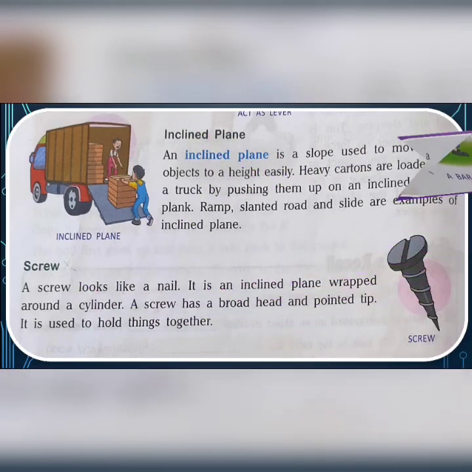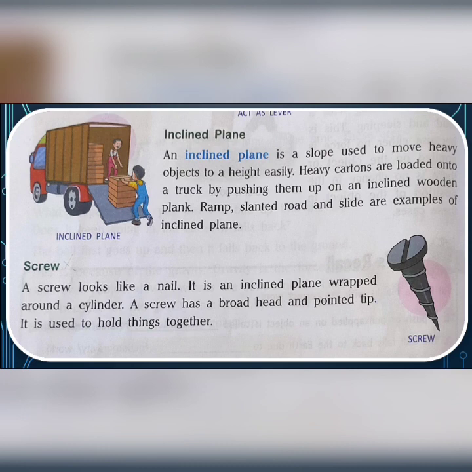Now let us know about inclined plane. An inclined plane is a slope used to move heavy objects to a height easily. Heavy cartons are loaded onto a truck by pushing them up on an inclined wooden plank. Ramp, slanted road and slide are some examples of inclined plane. So what is inclined plane? A slope, like this. Any slope. It may be of wood, or sometimes maybe metallic also.